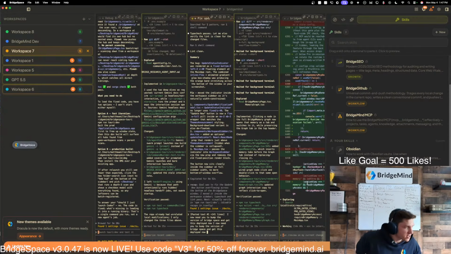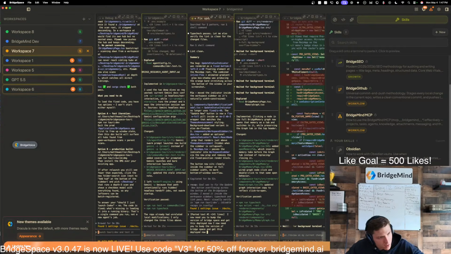How are the Hermes setups working? They're incredible. Once I got the Hermes agents set up, my life changed, to be honest. It changed a lot, because it took so many tasks that I was doing that were really hard to get around to, and it completely automated them. It's incredible.